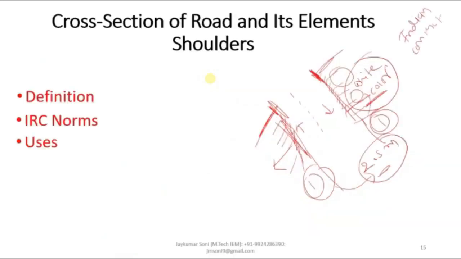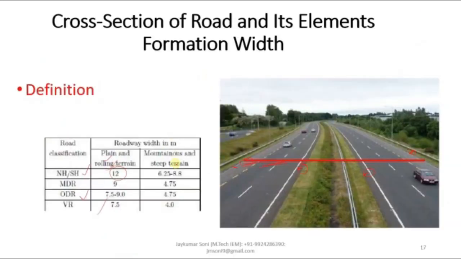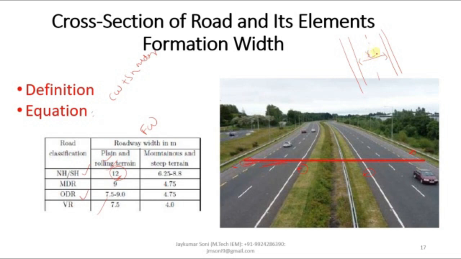And these are the criteria for NH, SH, MDR, ODR and VR, that if NH and SH is provided and plain terrain is there, you have to provide 12 meters of roadway width or formation width. The equation for formation width is carriageway plus shoulder. Means if the road is like this, this is the carriageway, these are the shoulders. If you cumulate from this point to this point, then the total area covered will be called formation width.